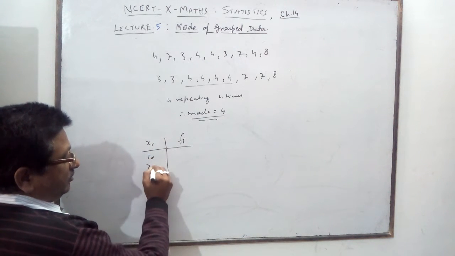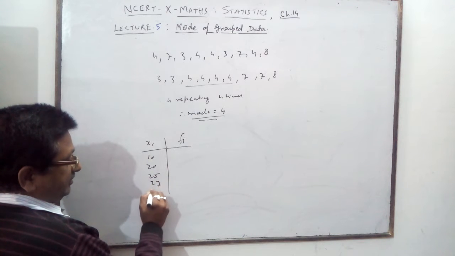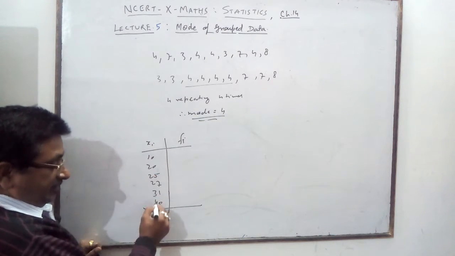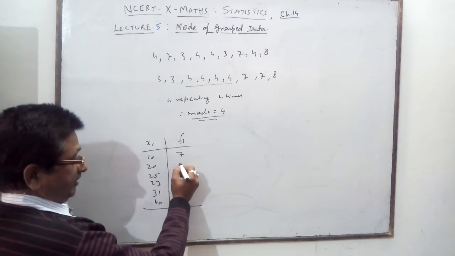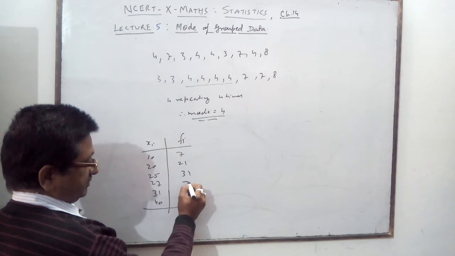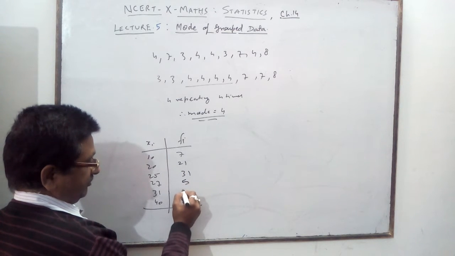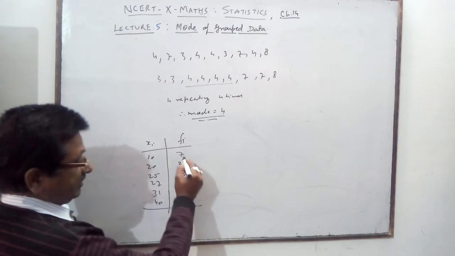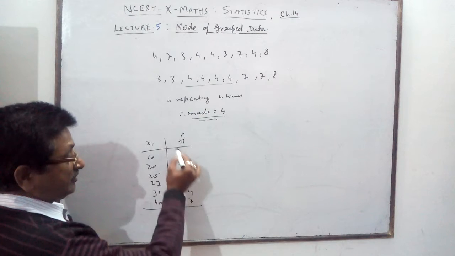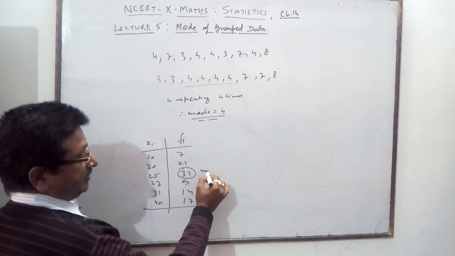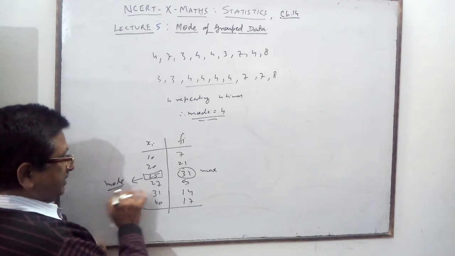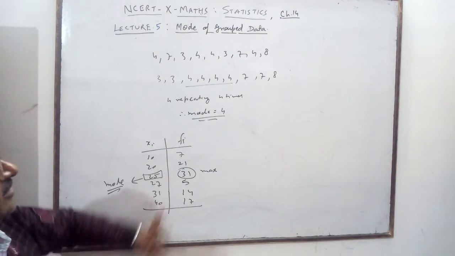If an xi and fi table is given, with marks 10, 20, 25, 27, 31, 40 and the number of students 7, 21, 13, 31, 5, 14, 17, these are the students. 10 marks, 7 students are getting; 20 marks, 21 are getting. But which frequency is maximum? 31 is the maximum frequency, therefore the mode will be this. It is given when simple data is given.